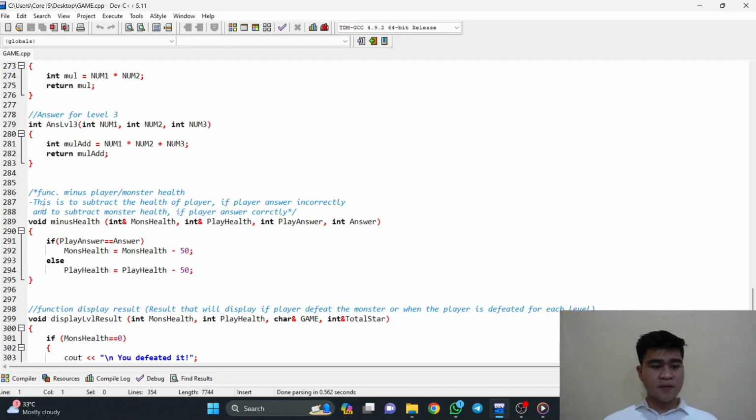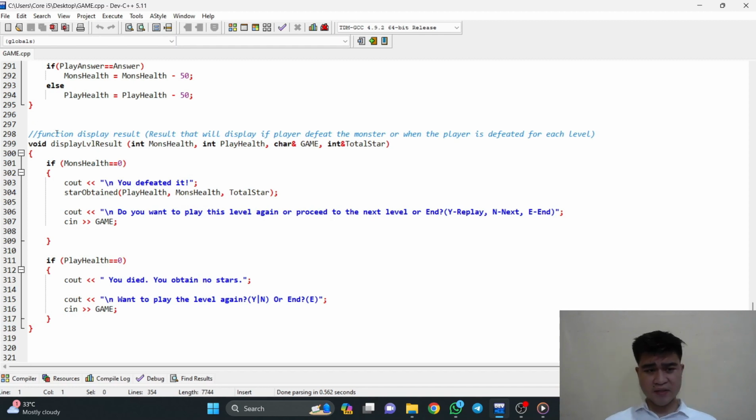Void minus health: the function is to subtract the health of the player if the player answers incorrectly, and subtract the monster's health if the player answers correctly. On to the next function, which is display level result. This function is to display the player's result after each level.